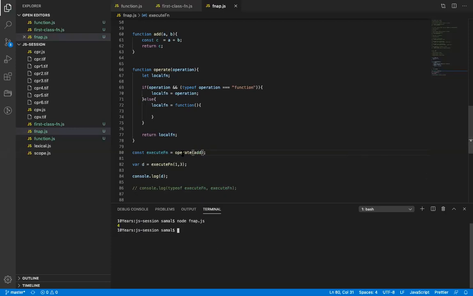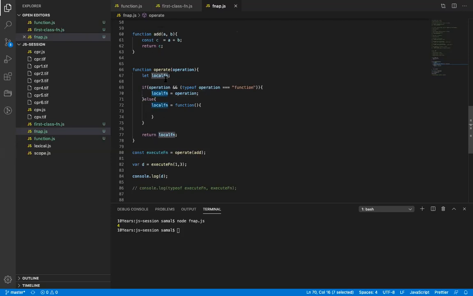So what really happened? In operate I passed the add function as a reference. So operation received the add function as a reference. Because it's a function, non-primitive, that means the container is a truthy value, so the double exclamation of a truthy value is true, and typeof function is true, right? True and true is true. That means local function is now assigned to operation, and local function is now pointing to the add function, this function, right?